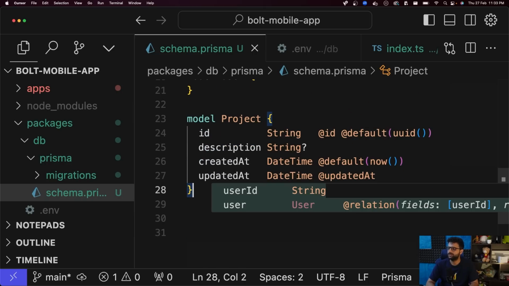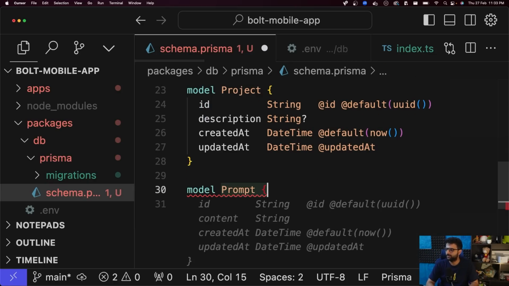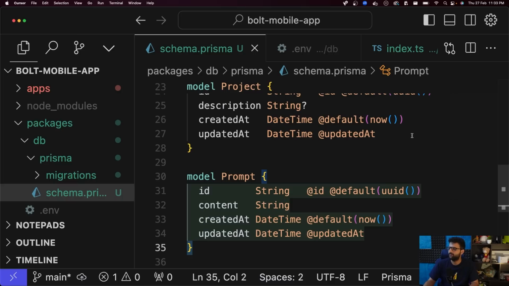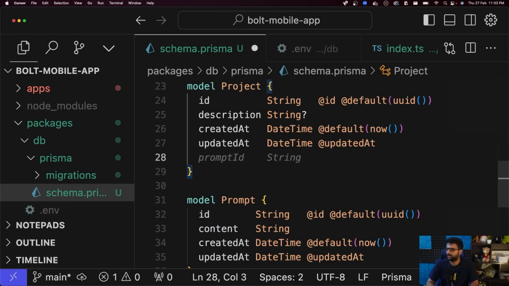So every project will have a bunch of prompts because the user will give one prompt, the LLM will give a response, then the user will give another prompt. We'll keep chatting with the project. So we should update this to have a one-to-many relationship between the project and a prompt. Every project can have multiple prompts.